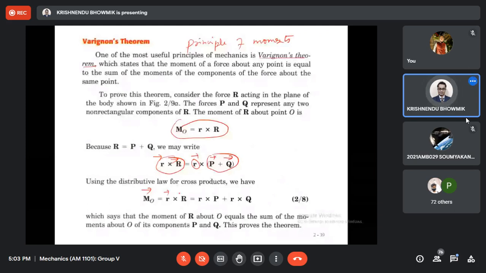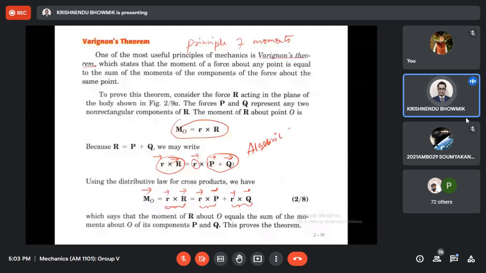That says the algebraic sum of moments of a system of coplanar forces about a moment center in their plane is equal to the moment of the resultant force about the same moment center. Now here, algebraic sum.